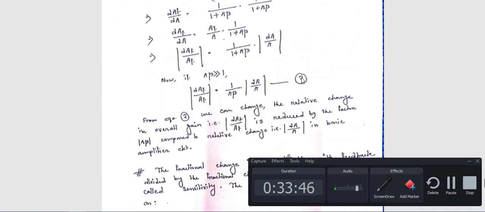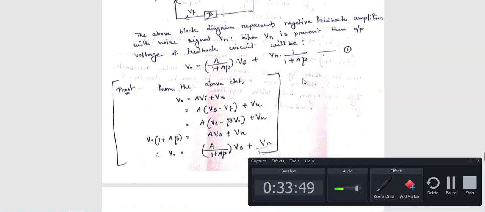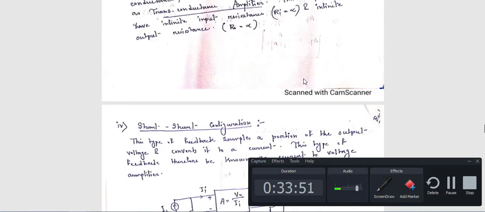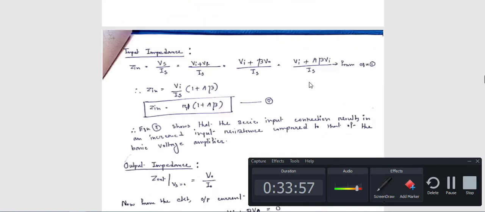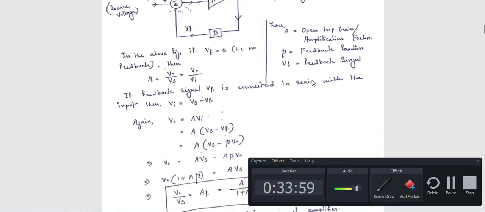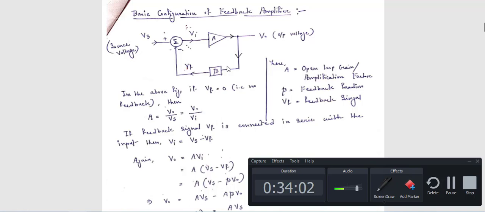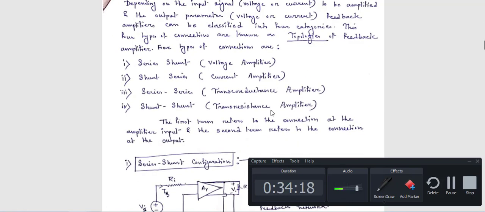Now this is all about the feedback amplifier. In case of a feedback amplifier, this block diagram is very important, that is the basic block diagram of a feedback amplifier. From this we have calculated lots of expressions, and you need these expressions when you solve numerical problems for feedback amplifiers. Then the feedback amplifier has 4 categories: voltage amplifier, current amplifier, transresistance, and transconductance, which also have other names, like series-shunt.